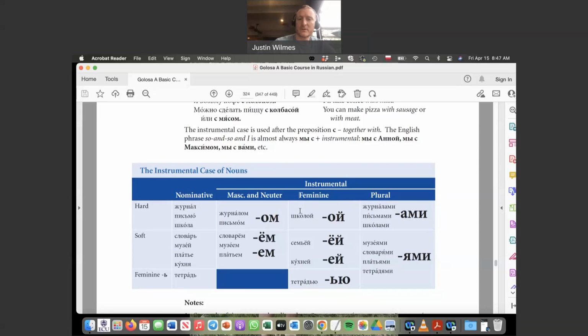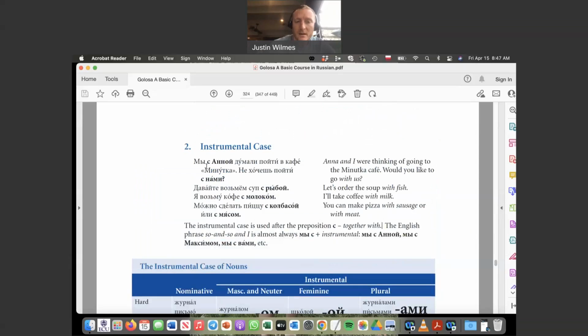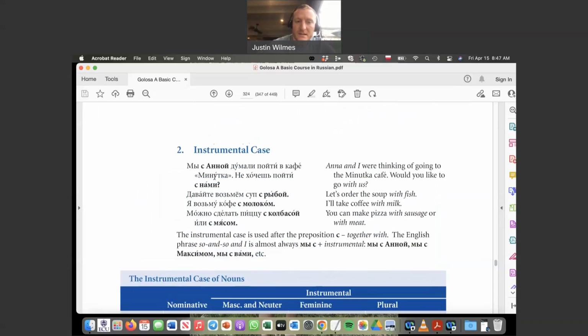Okay, so let's see how the book breaks it down for us here, and then we'll get into looking at the endings and all that. So let's read this aloud. Мы с Анной думали пойти в кафе «Минутка». Не хочешь пойти с нами?